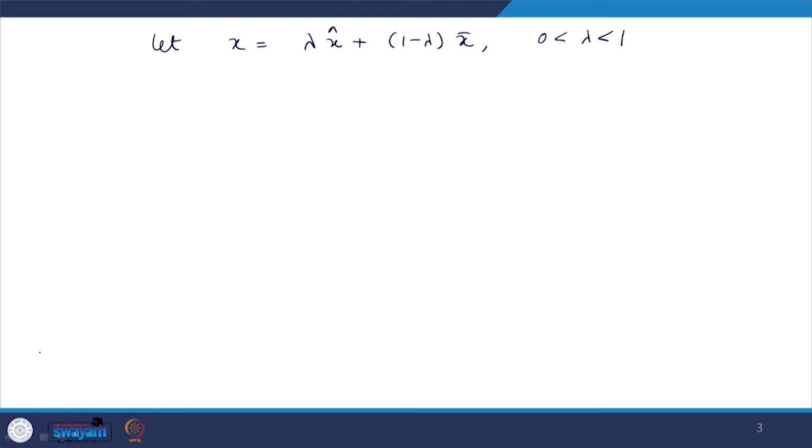Suppose this is the region S, this is some x cap, this is x bar, and this is a small neighborhood of x bar with radius delta.